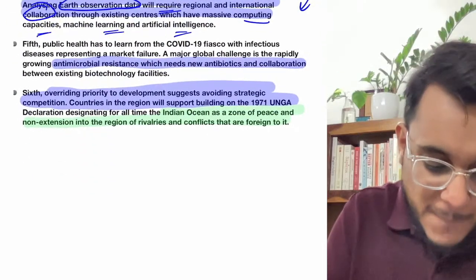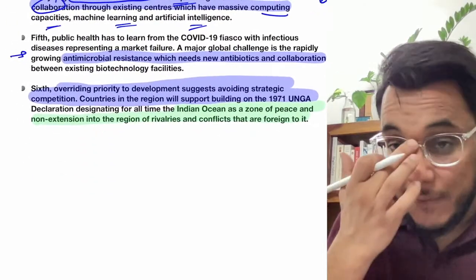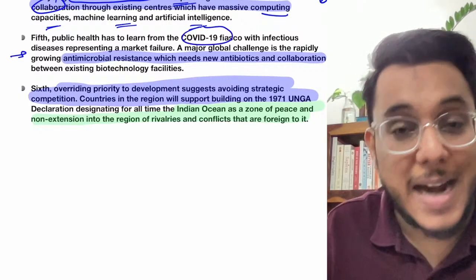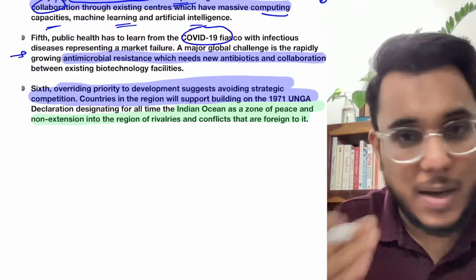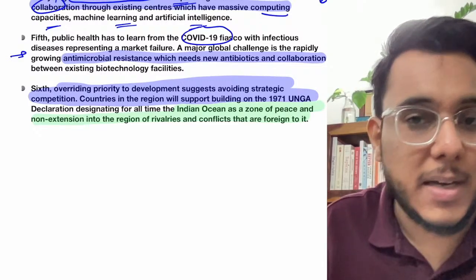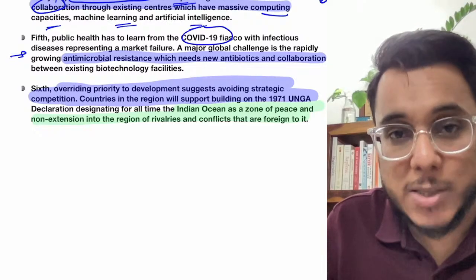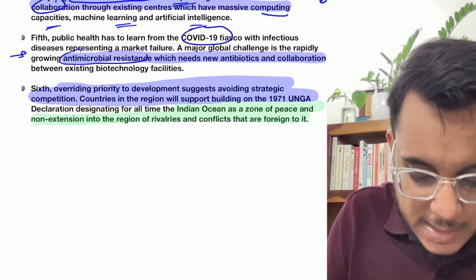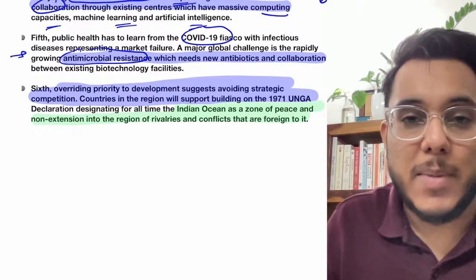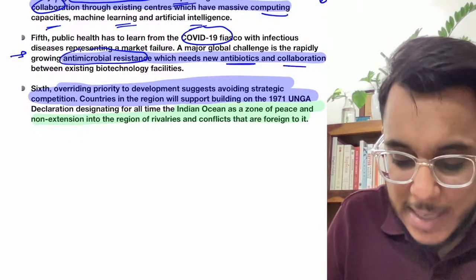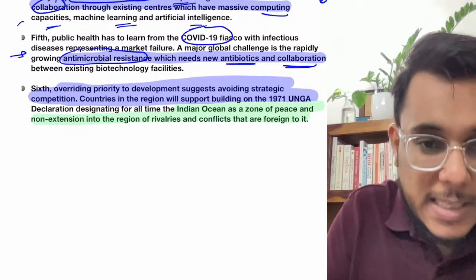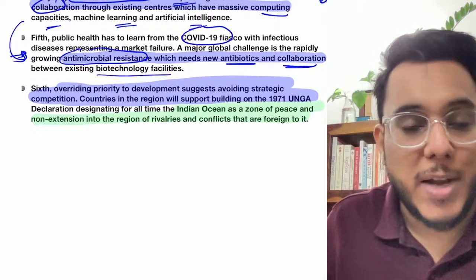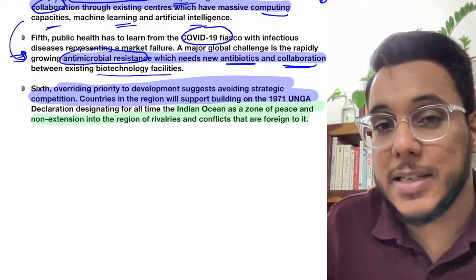Then the next thing that has come here is that basically we have learned this particular thing by COVID-19, that infectious diseases and many of the health concerns can undo all the progress that has been done in the past few years, economic progress, social progress, etc. In this particular capacity, it has been said that today antimicrobial resistance is becoming a big problem. Okay, antibiotics, infectious diseases, they are increasing. So in order to tackle this particular problem of antimicrobial resistance, we need to invest in biotechnology facilities, and here also the developed countries need to help India.